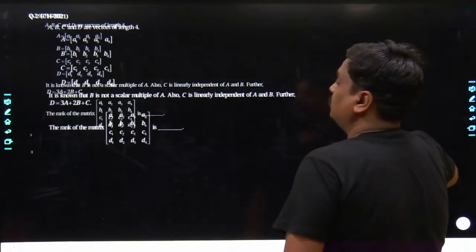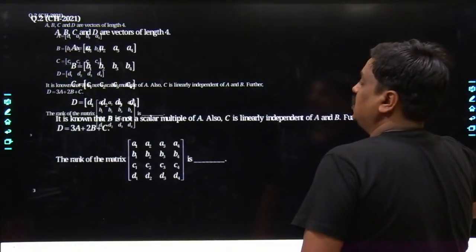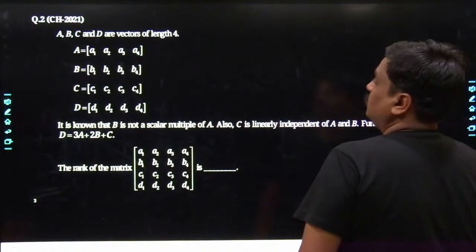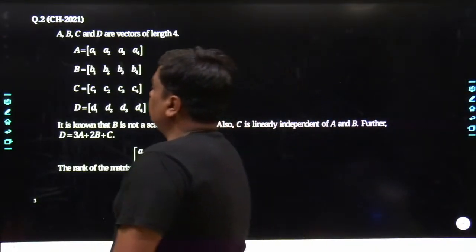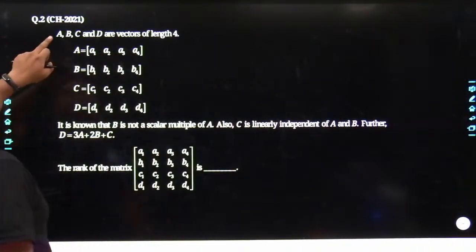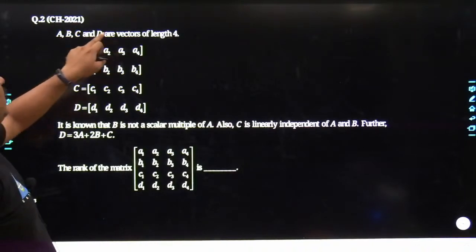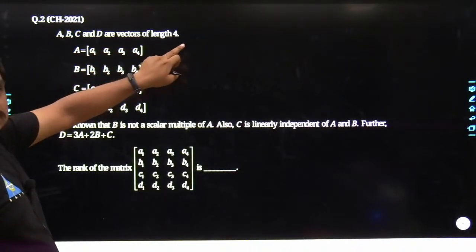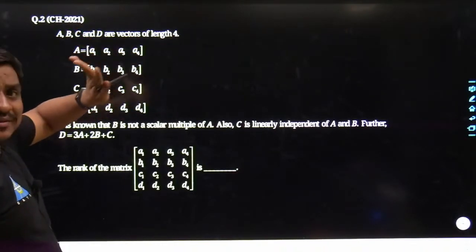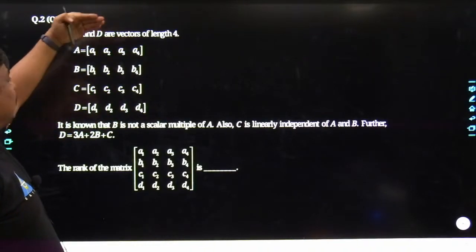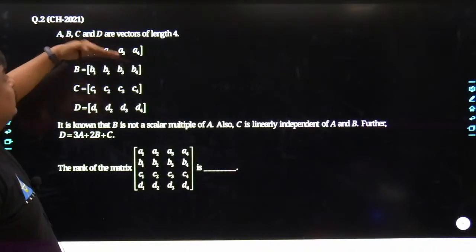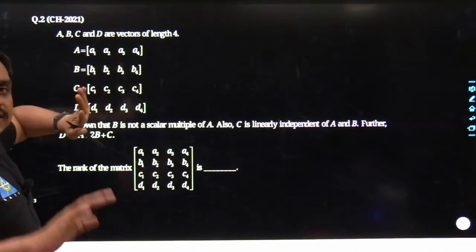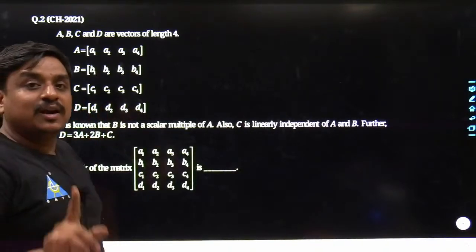This problem appeared in Chemical Engineering in the year 2021. See what the problem states. A, B, C and D are vectors of length 4. My dear friends, nobody should have any doubt about how a vector can be written in the form of a matrix and how a matrix can be written in the form of vectors. Yes, that we dealt with earlier, in the last class.